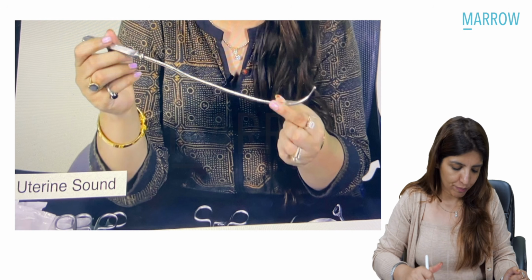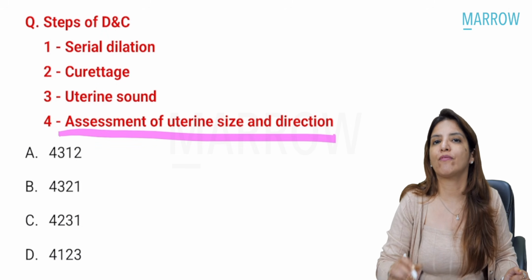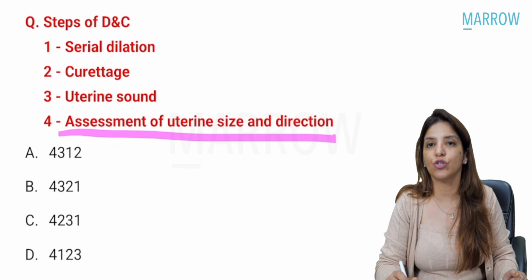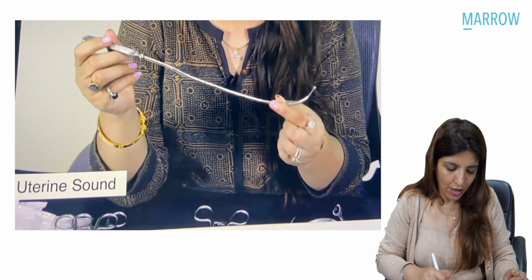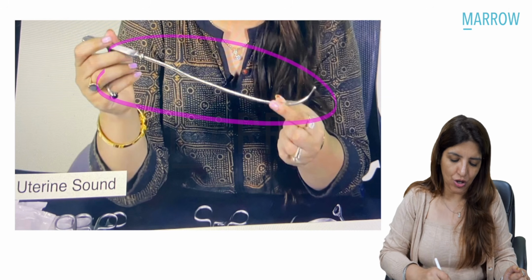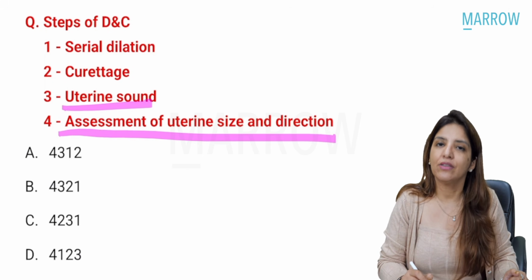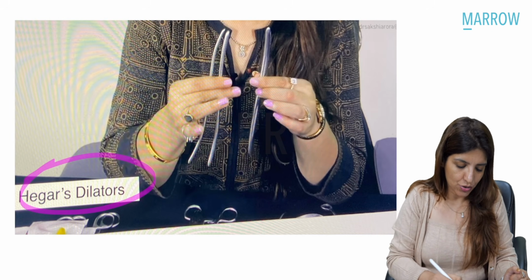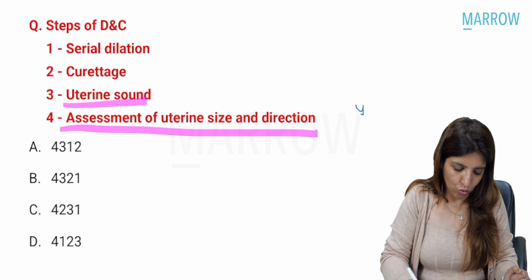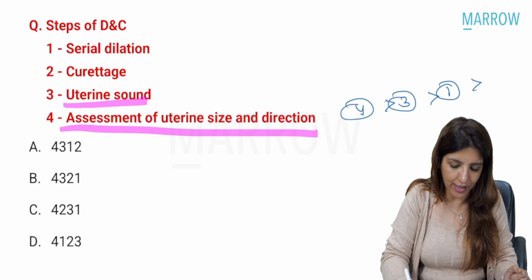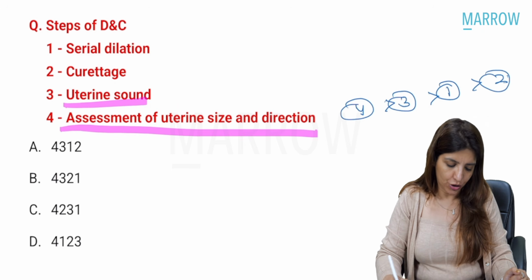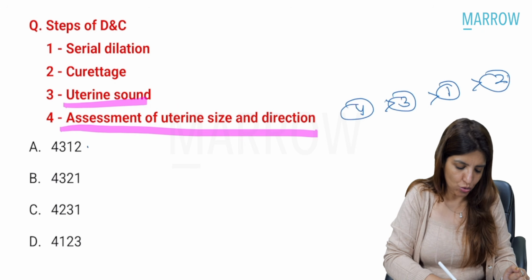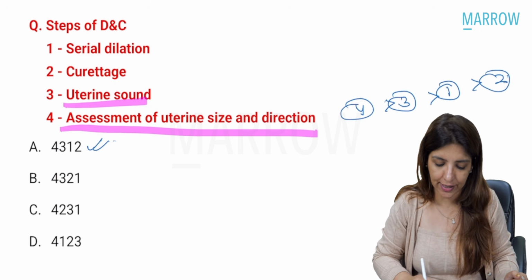So whenever you are performing DNC, the first step which you have to do is you have to assess the size of the uterus and the direction of the uterus, which is done using a uterine sound. Right? Then you have to dilate the os, and the dilation of the os will be done using Hagar's dilators. So first step is step 4, then you have step 3, then you have step 1, and then you are going to go for a curettage. 4, 3, 1 and 2, and that means option A is the correct answer.